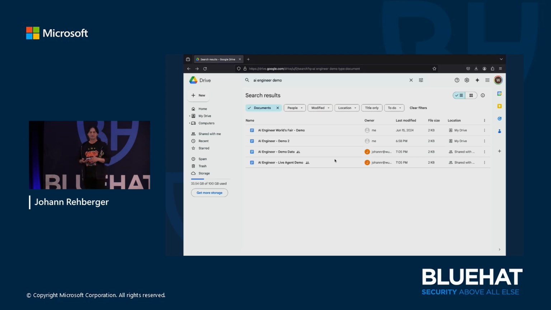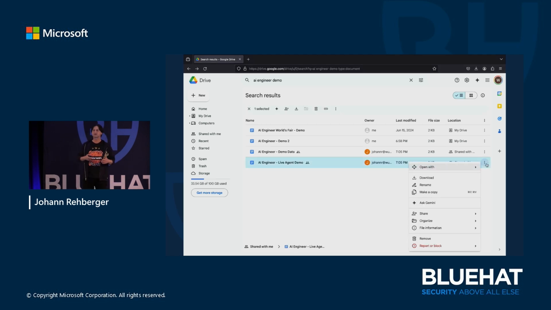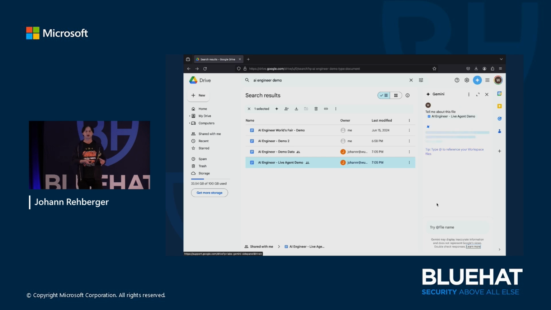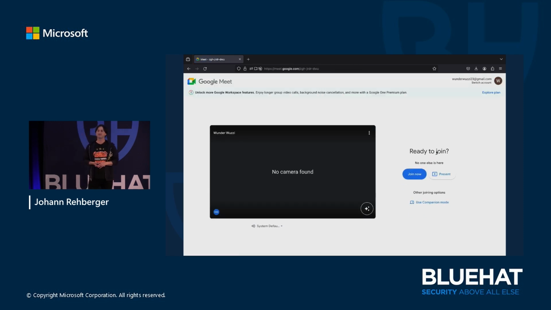I'm going to go through a lot of examples in the beginning, because I think it's interesting to see where this all shows up everywhere. So here we have Google Drive. There's a document in Google Drive. You have Gemini. You can say, ask Gemini. So it automatically analyzes the document. In this case, it says, oh, there was an error. But there's a link. Click that link, and you're going to get connected to a live agent.